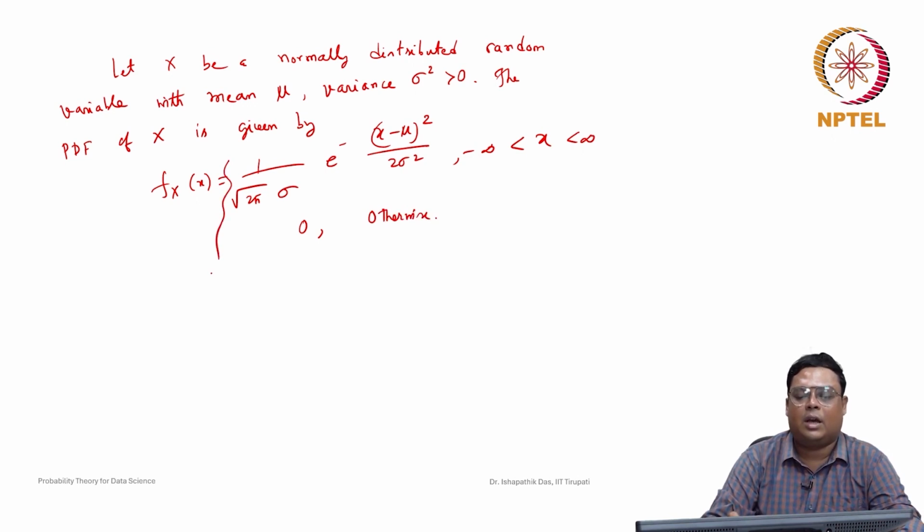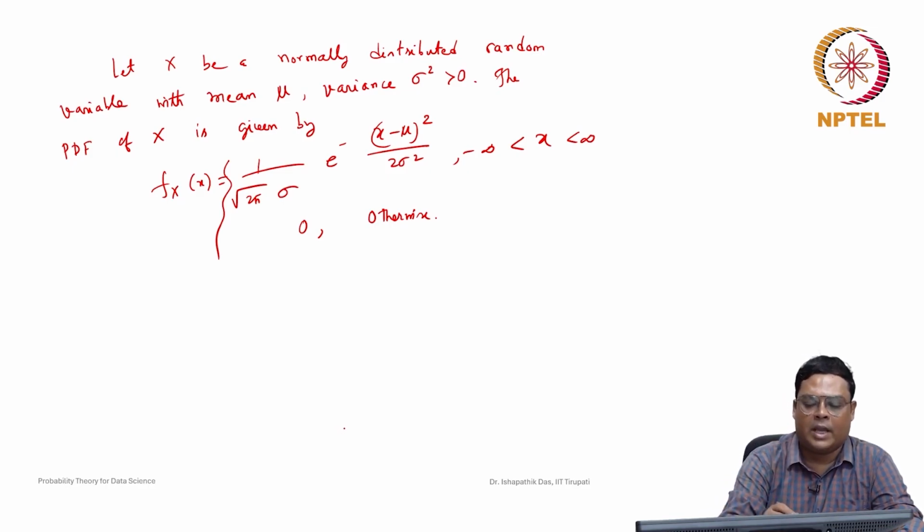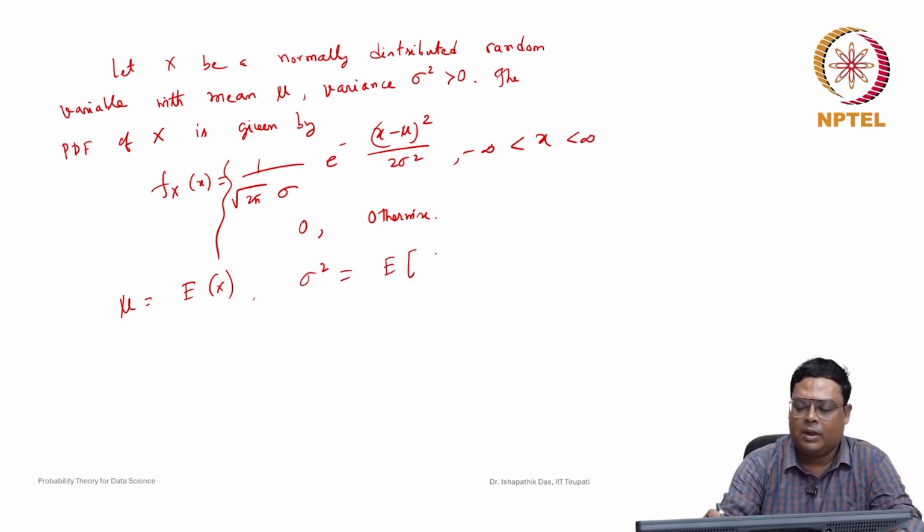This is the probability density function of a univariate normal random variable, so you can remember this. Here mu is the mean of the random variable, the expected value of x, and sigma square is the expected value of (x minus mu) whole square. These are the two parameters.